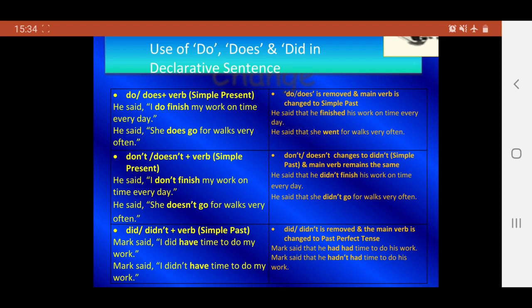Thirdly, did or didn't plus the verb. Mark said, I did have time to do my work. Now, did or didn't is removed and the main verb is changed to the past perfect tense. Mark said that he had time to do his work. Mark said, I didn't have time to do my work. It changes into Mark said that he hadn't had time to do his work. This is how in the declarative sentences we use do, does, and did.